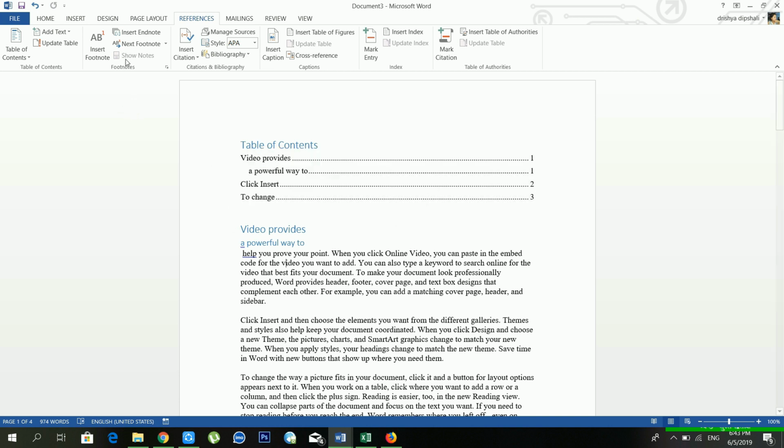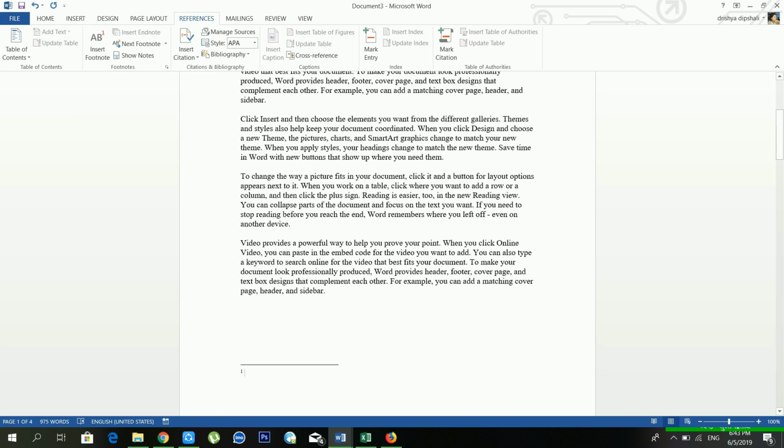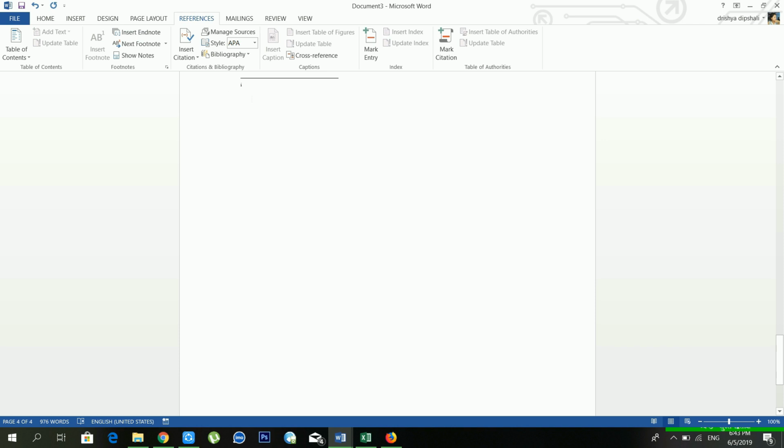Another option is Insert Footnote. From Insert Footnote, you can put a note at the end of your page. Say if you want to put some notes, I'm typing hello, hi, thank you. So I am putting a footnote at the end of my page, but the endnote will go at the end of your document.